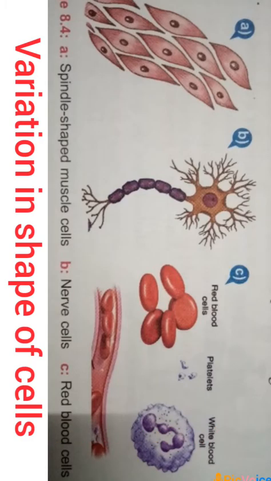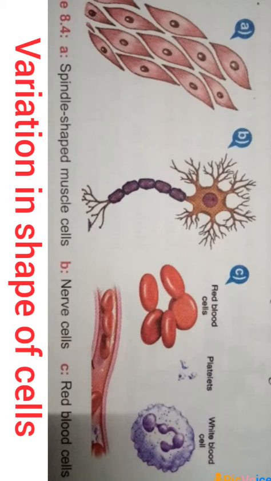Next we come to the variation in the shape of cells. The cells of different organisms vary in their shapes, such as some are round or spherical, whereas some are cylindrical or elongated. Some are irregular in shape, just like in amoeba. The shape of cells also varies according to its function in an organism.